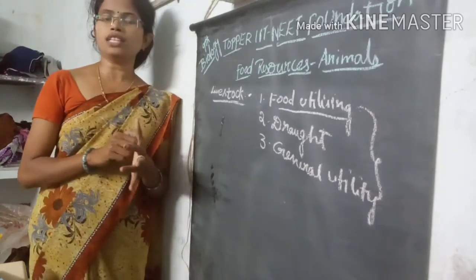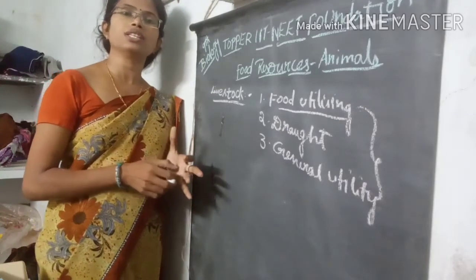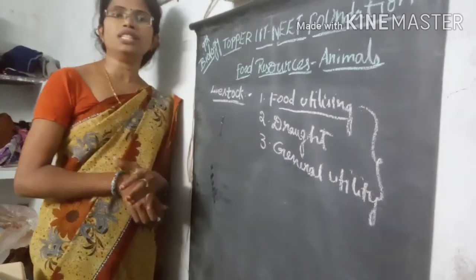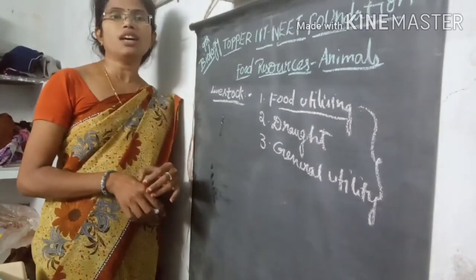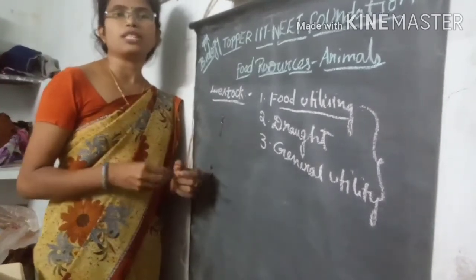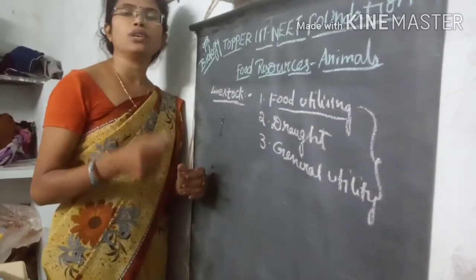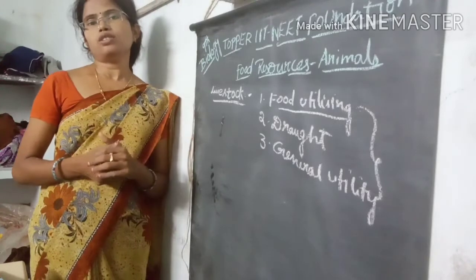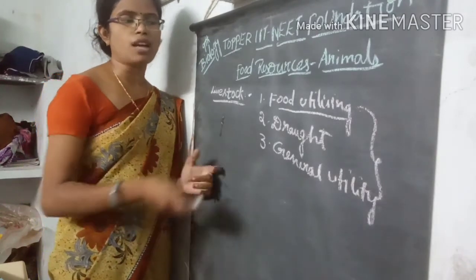And also sheep and goats. From these sheep, goats, and chicks, that is hens, we are growing them for meat purposes. After killing them, we use the organisms as food material, like chicken and mutton.